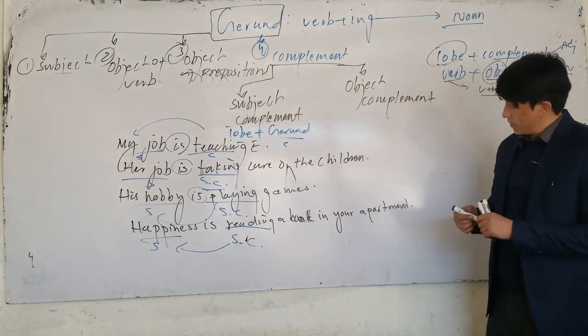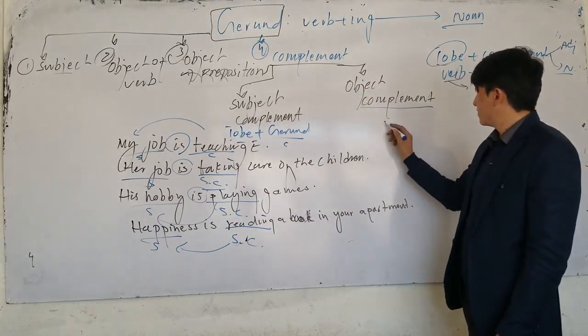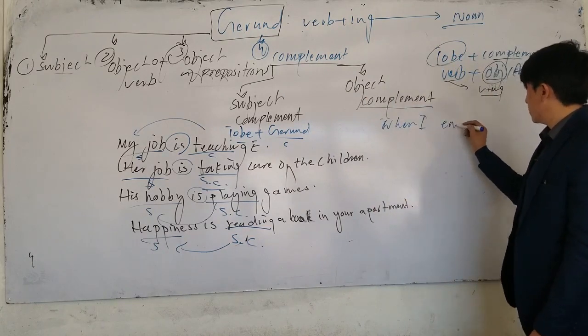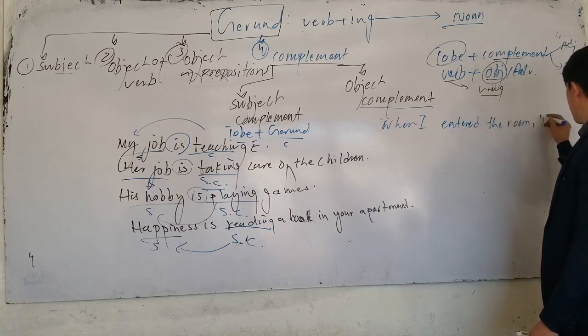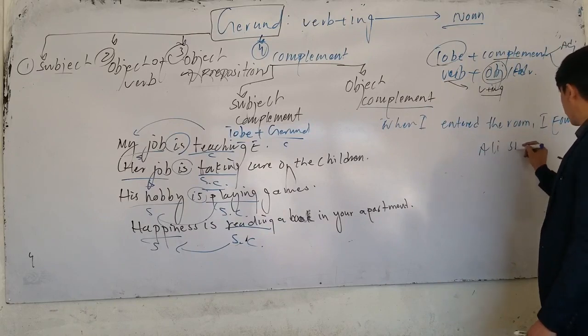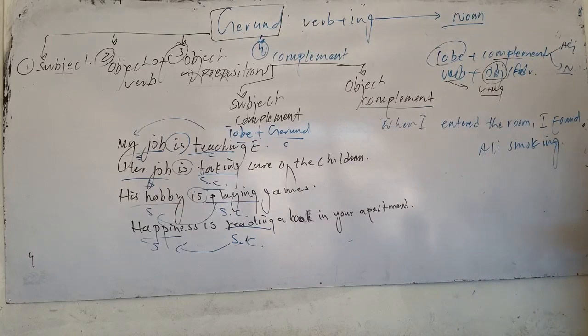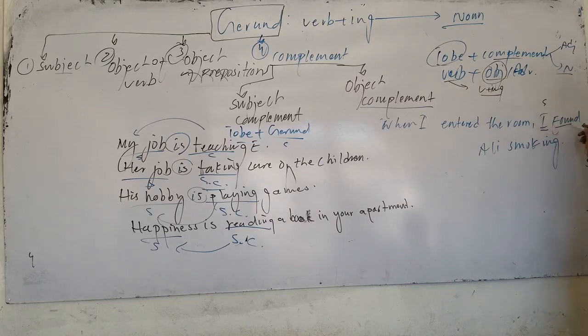What is the object complement? When it gives information about what? Object. For example, if I say, when I entered the room, look, entered the room, I found Ali smoking. Now in this sentence, which one is the subject? Not this one actually, when you enter the room. This is the subject, found is the verb, and Ali is here the object. Smoking here is the gerund.